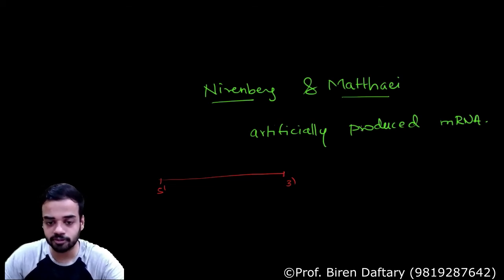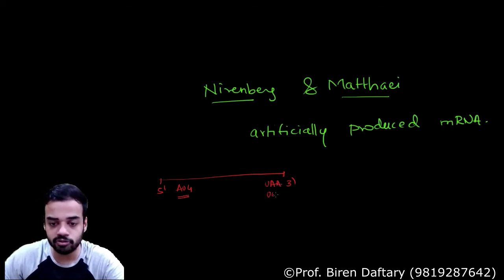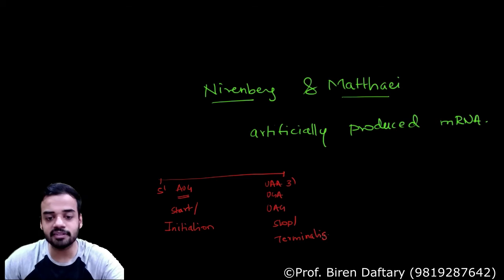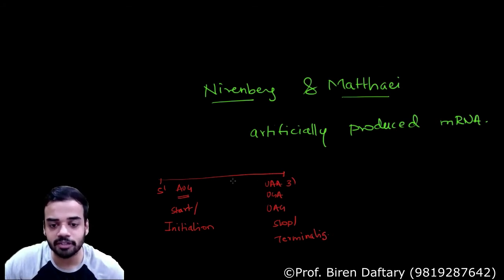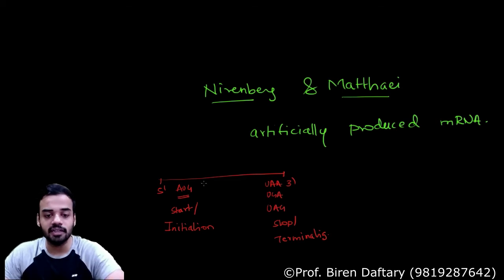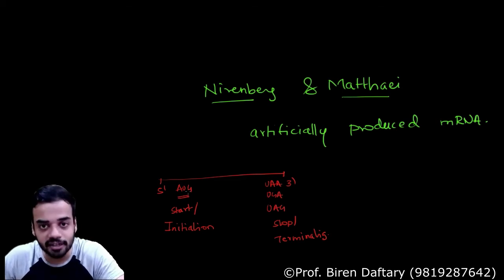Before I go to this point, I hope everybody remembers that there is a start codon which is AUG, and the stop codon can be UAA, UGA, or UAG. The start codon is also called the initiation codon, and the stop codon is called the terminating codon. This is something like promoter and terminator. You remember transcription, sigma factor, rho factor, promoter, terminator. In between, transcription occurs, and in between are present the structural genes. Over here, the start codon is giving a signal to start translation.